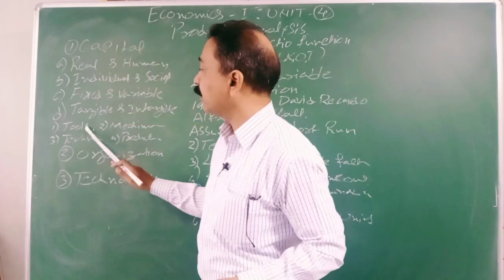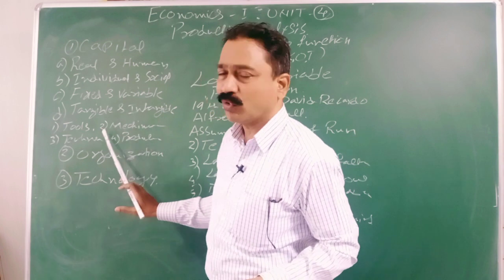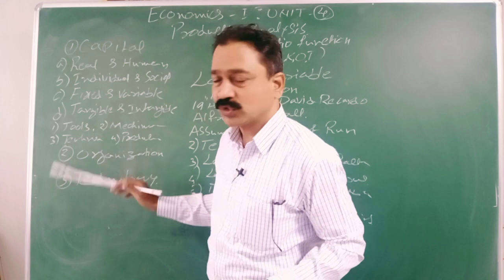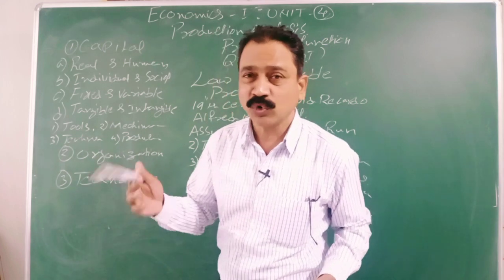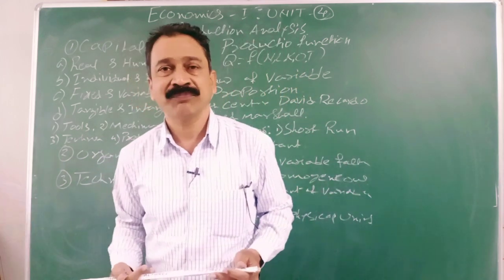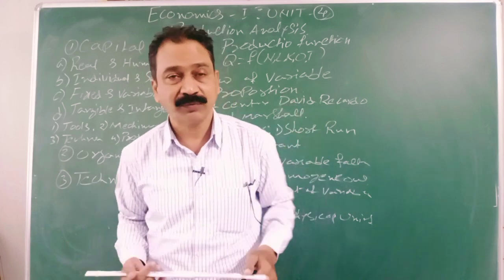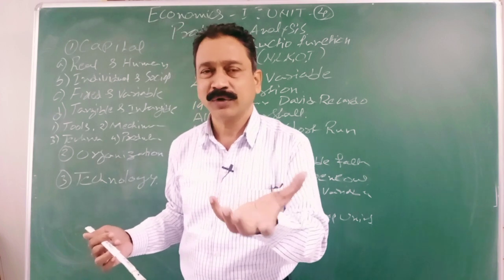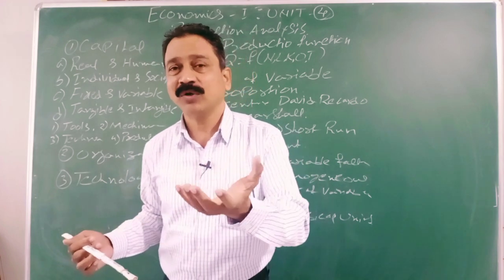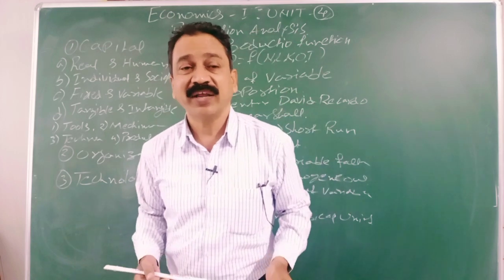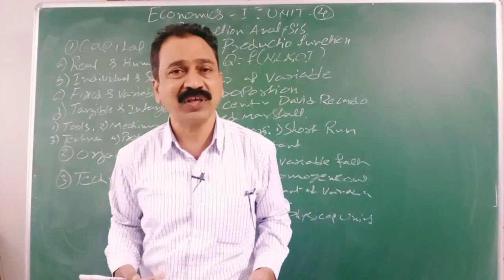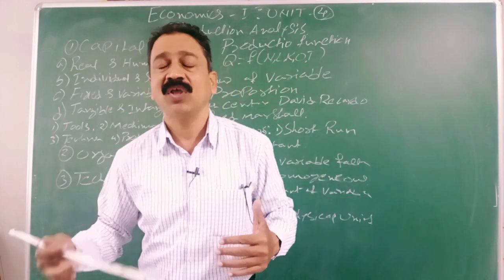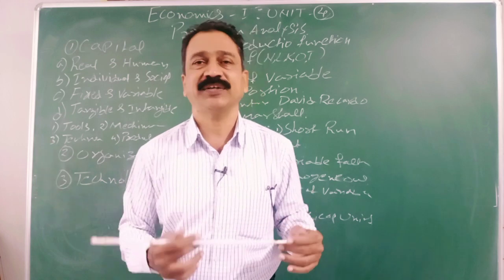And now we will see what the main things are, how it is going to help us in production. With capital, we can purchase tools, machines, plenty of things. That is going to help us to produce more commodities. It will make the labor work harder. It gives motivation to the labor. If you have new machinery, new raw material, new things, then automatically production will increase. For innovations, for research and development, for everything, you need the capital. Whatever you want to develop within the organization, you always need capital to be inserted.